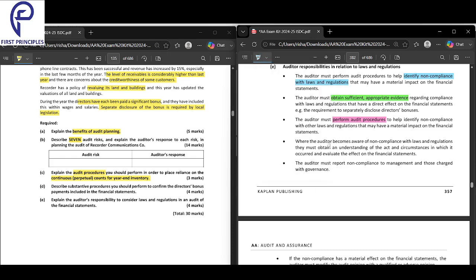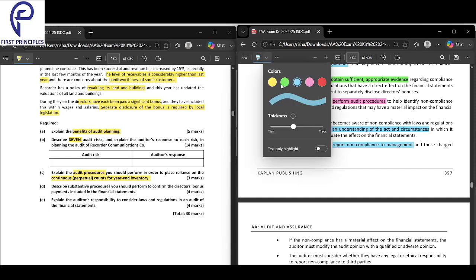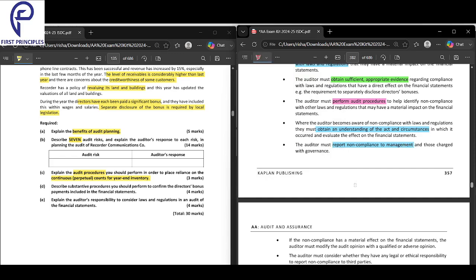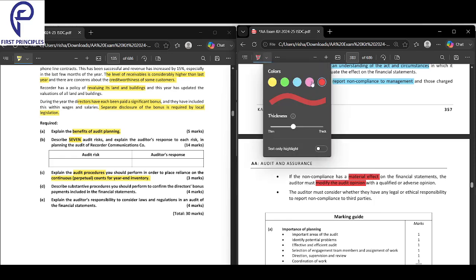Next, where the auditor becomes aware of non-compliance, he must obtain an understanding of the act and the circumstances in which it occurred, what really led to the non-compliance, and evaluate the effect on the financial statements. Then the auditor must report this non-compliance to management. If the non-compliance has a material effect, then he must modify the audit opinion as well.